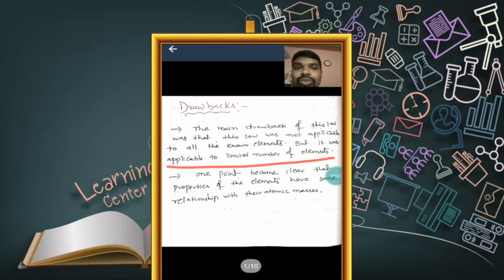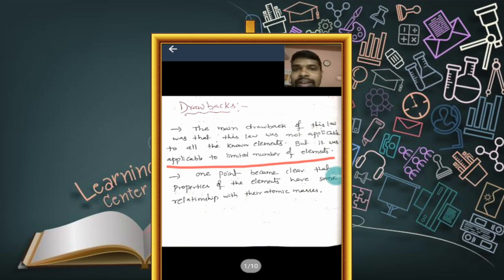This law was applicable to a limited number of elements, as we have seen three triads. One is lithium, sodium, potassium. Second one is chlorine, bromine, iodine. Third one is calcium, strontium, barium. Only around 10 to 15 elements could be arranged into the form of triad. So Dobereiner was not able to arrange all the known elements into the form of triad. This is the first drawback of Dobereiner's law.